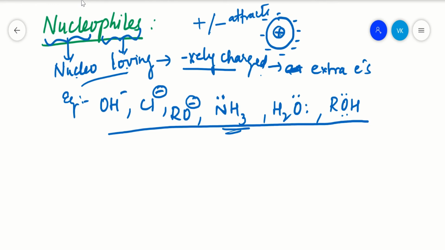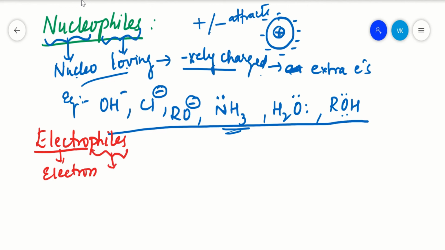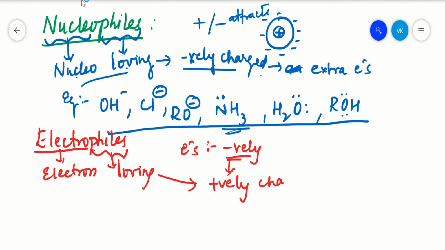Now we'll see what your electrophiles are. Electrophiles itself means electron loving. Electro means electron and philes means loving. Now as I said, all electrons are negatively charged. Now these negatively charged electrons are being loved, which itself means that these electrophiles are positively charged ions.